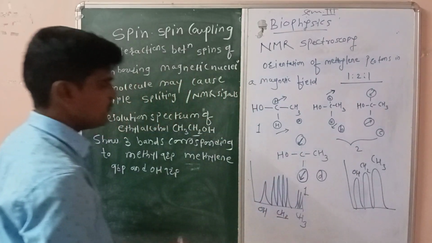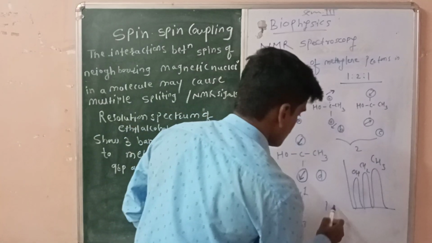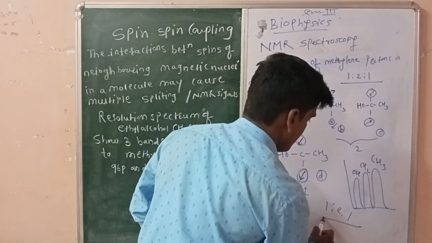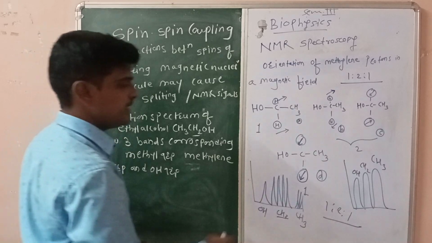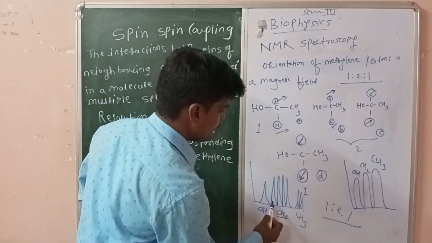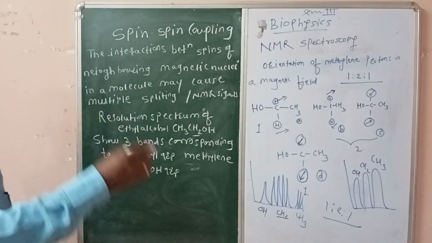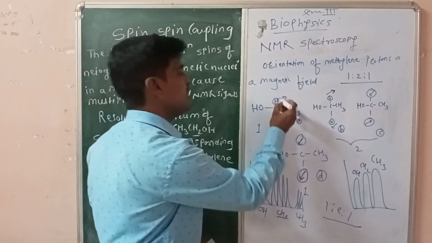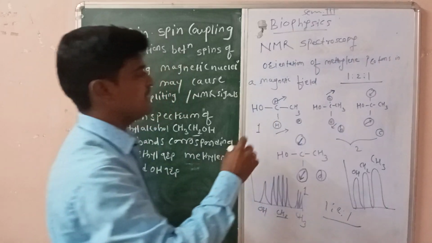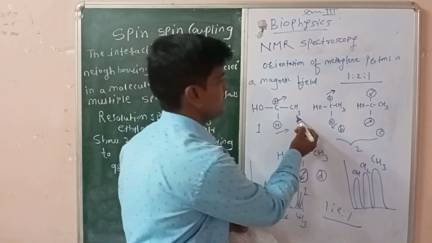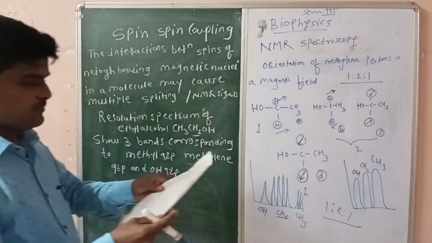So the combination 1:2:1 is obtained and the spectra split into 4. These four spectral lines are obtained because of the different spinning motions of the methylene group protons and the magnetic environment experienced by the methyl group.